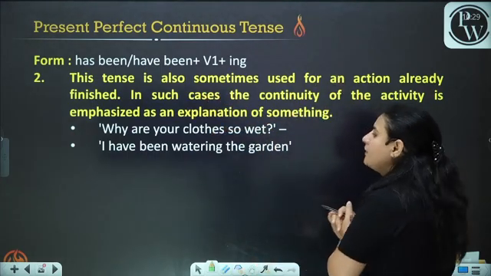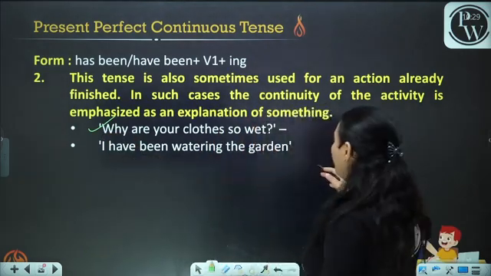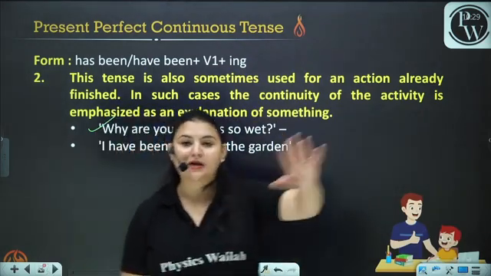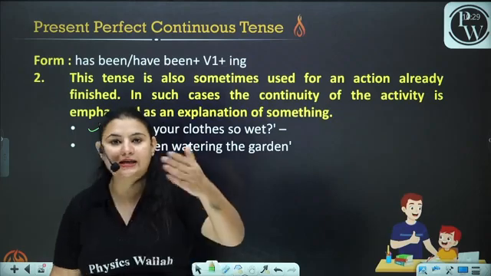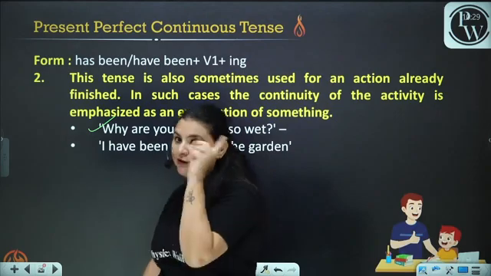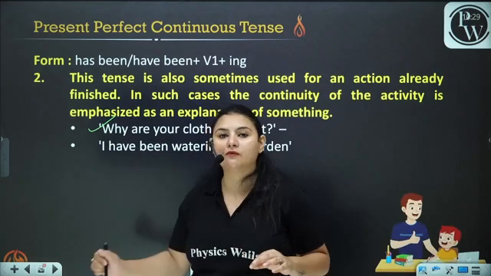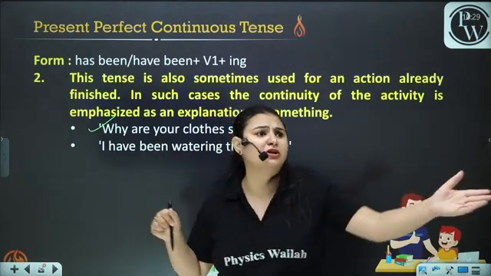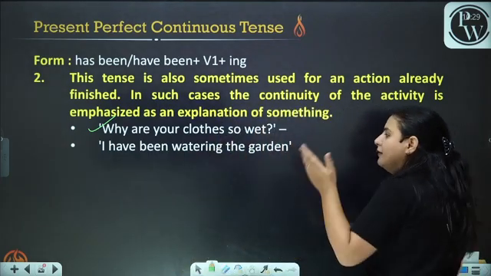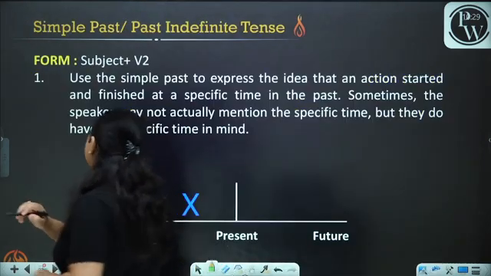Why are your clothes so wet? I have been watering the garden. He may not be watering the garden right now. He started it earlier. He is explaining that I have been watering the garden. He is not doing it right now, but still we are using the present perfect continuous form, because this is to emphasize, as an explanation, what you have been doing. So this is present perfect continuous tense.